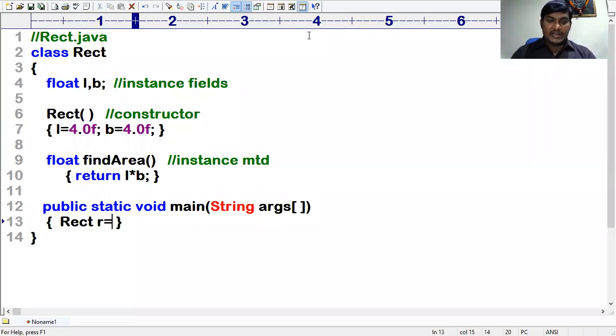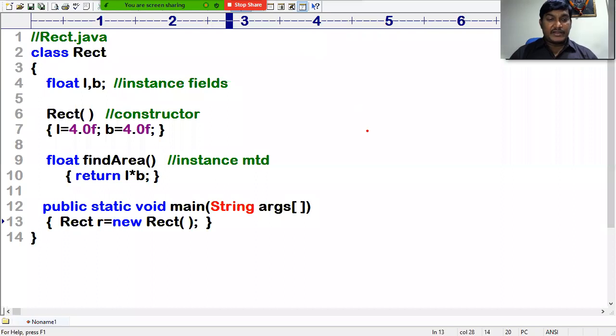Rectangle r = new Rectangle(). My dear friends, kindly observe this. The steps need to be understood, so be careful. Whenever the constructor is called, the very first thing that happens is that an object will be created. Object is created, number one.